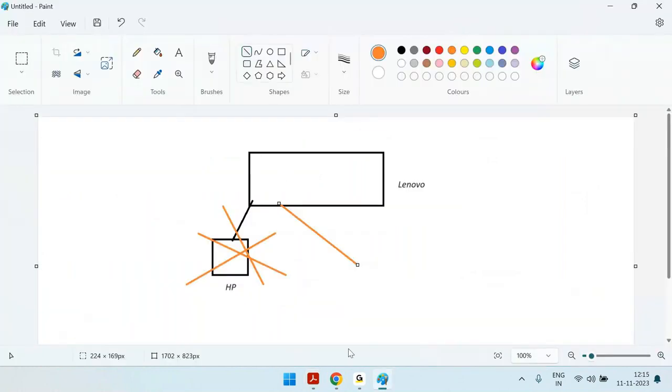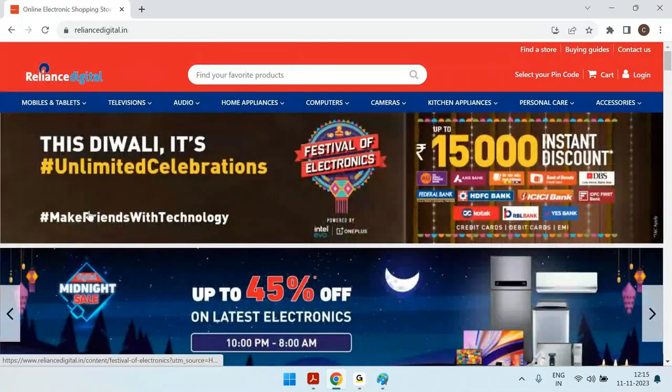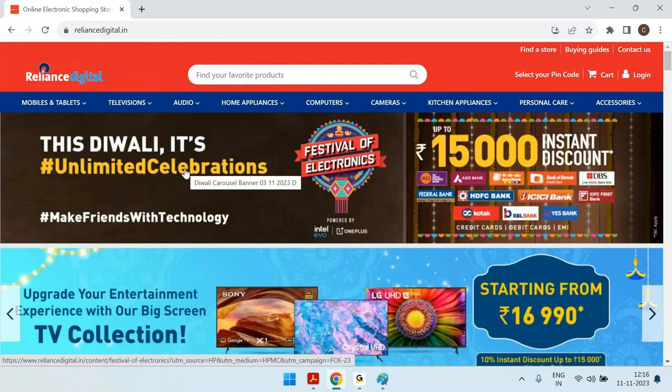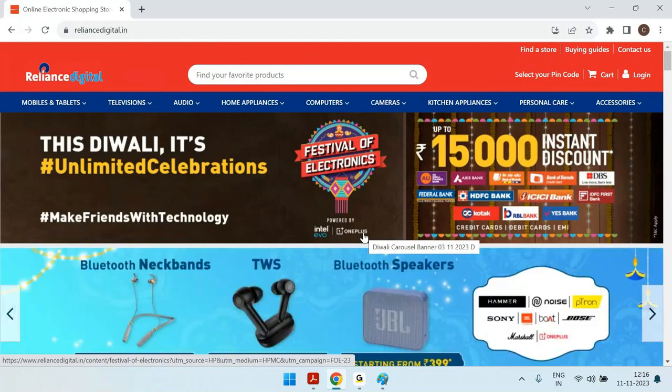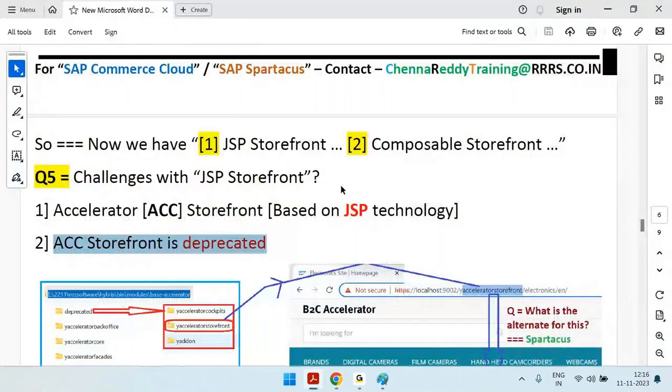Let's take the Reliance site. Assume that the Reliance site is created with SAP Commerce, meaning JSP storefront, meaning accelerator storefront. This accelerator storefront is already deprecated. That means in the coming days SAP will not support it. If SAP does not support it, then what is the alternative? The alternative is the composable storefront. That's why many companies are moving towards Spartacus.